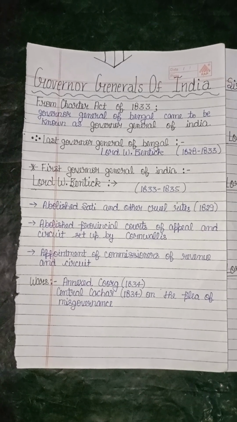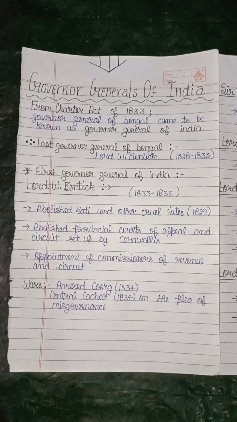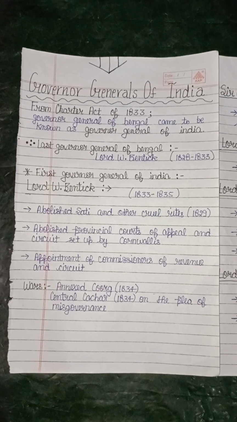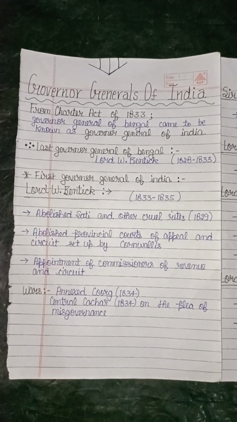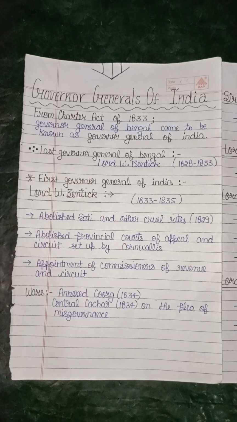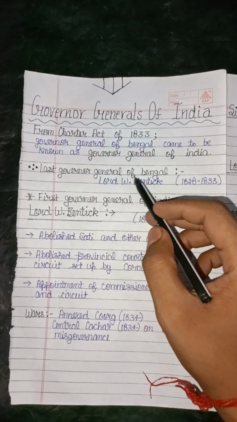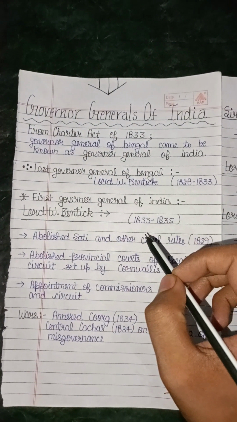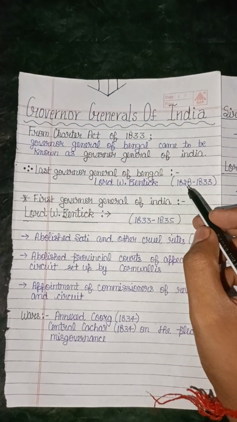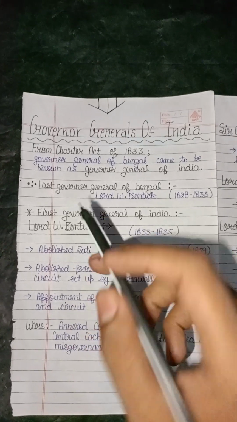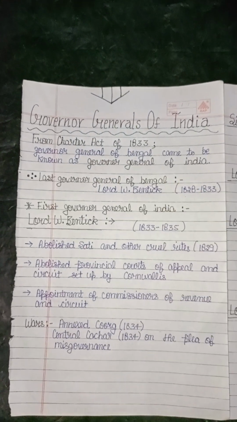Hello everyone. Today we will talk about the Governor Generals of India. As in the earlier video, we talked about and learned about the Governor Generals of Bengal, and we learned that the last Governor General of Bengal was Lord William Bentinck, who was appointed from 1828 to 1833. So today we will talk about the Governor Generals of India.